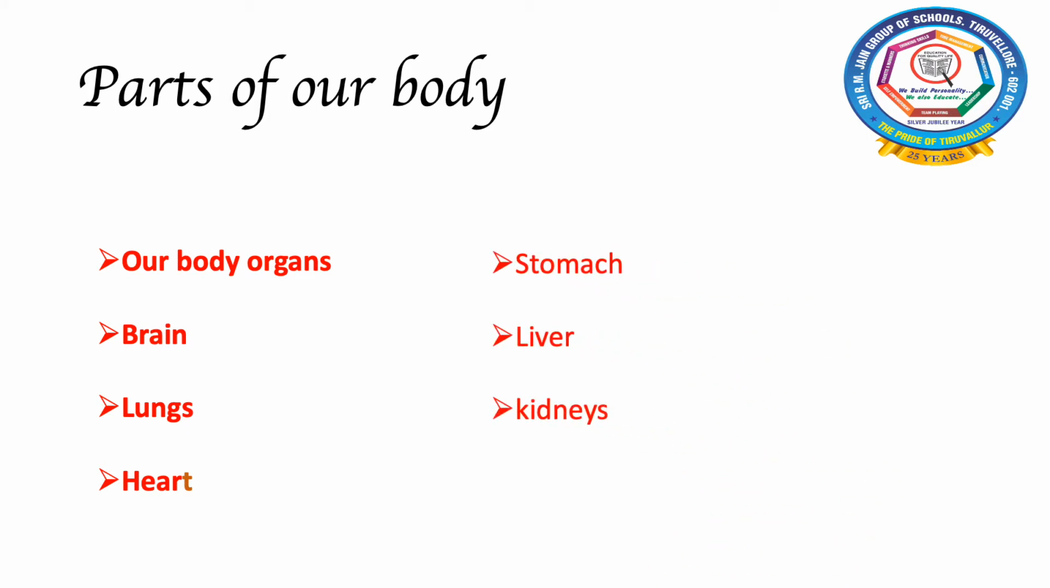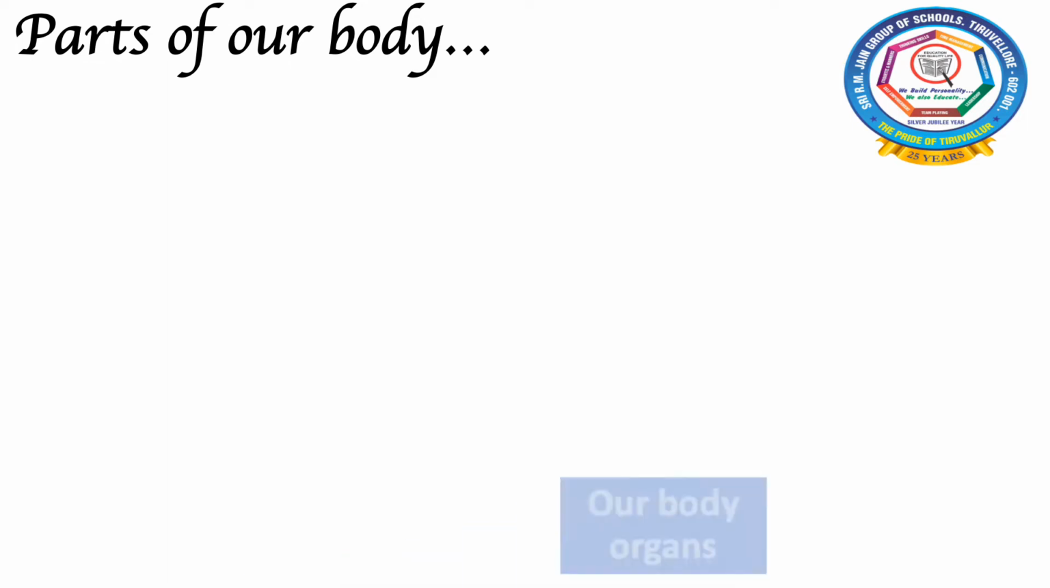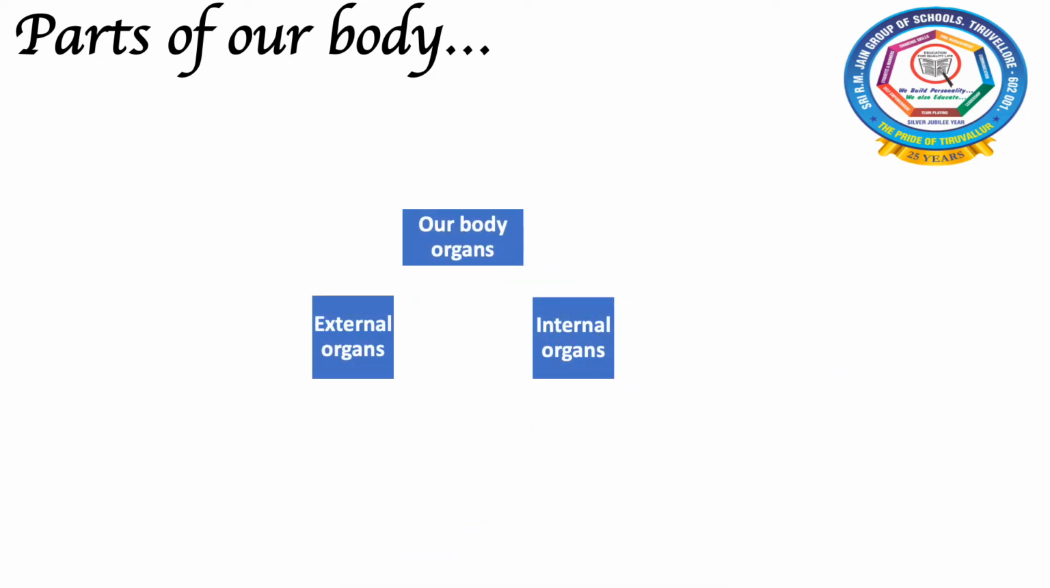In this lesson, parts of our body, we are going to see about our body organs: brain, lungs, heart, stomach, liver, and kidneys. Our body organs are broadly classified into two categories. One is external organs and the other is internal organs.